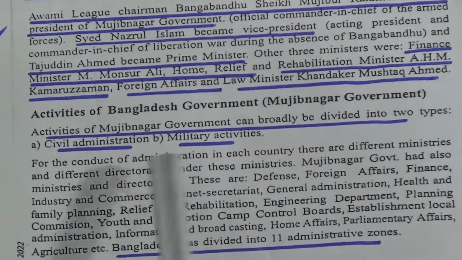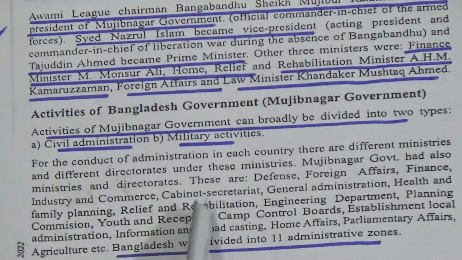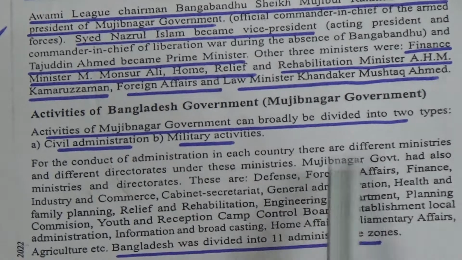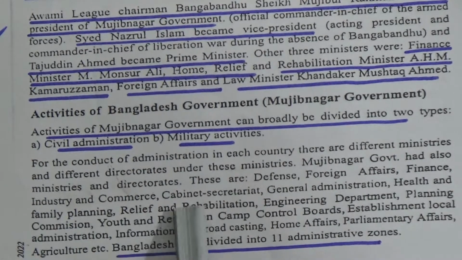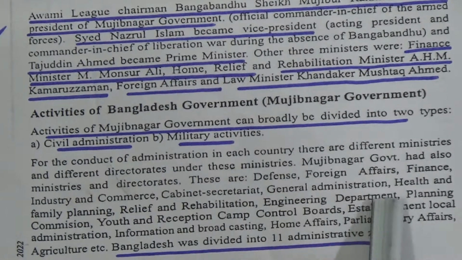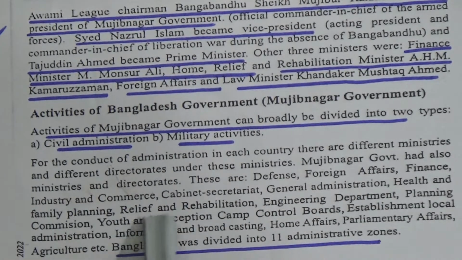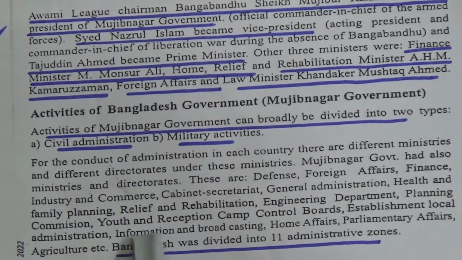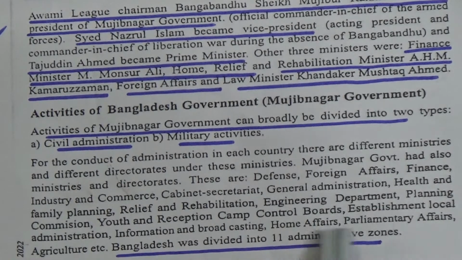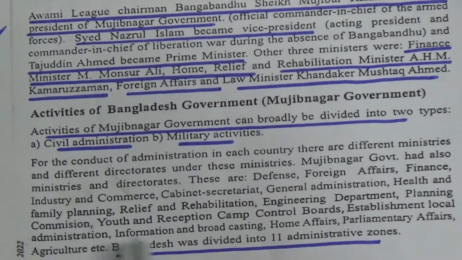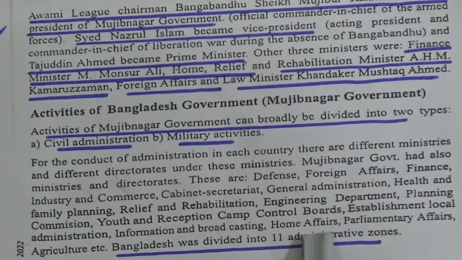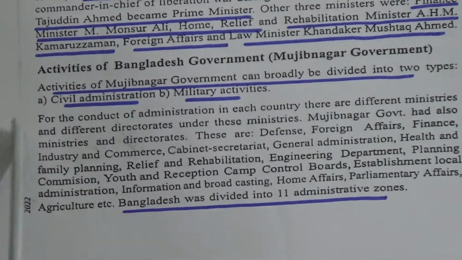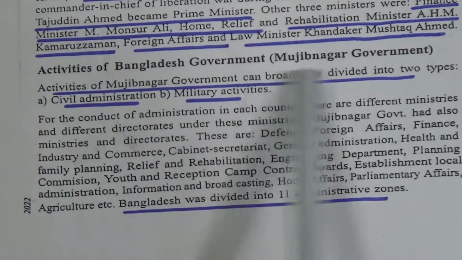These are the ministries and directorates: defense, foreign affairs, finance, industry and commerce, cabinet secretariat, general administration, health and family planning, relief and rehabilitation, engineering department, planning commission, youth and reception camp control boards, establishment, local administration, information and broadcasting, home affairs, parliamentary affairs, agriculture, etc. This is the activities of the Mujibnagar government.